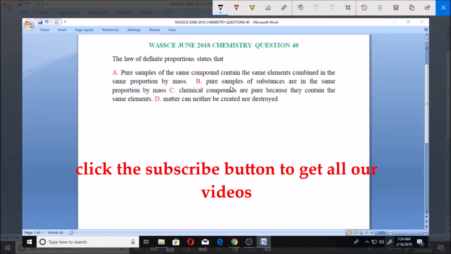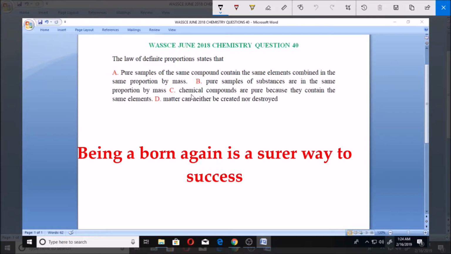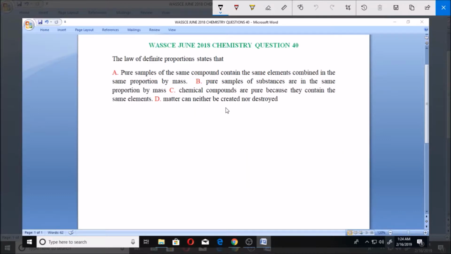B. Pure samples of substances are in the same proportion by mass. C. Chemical compounds are pure because they contain the same elements. D. Matter can neither be created nor destroyed.